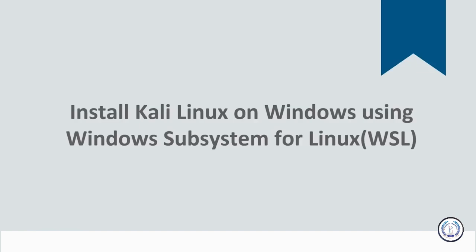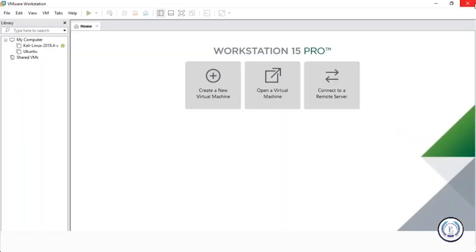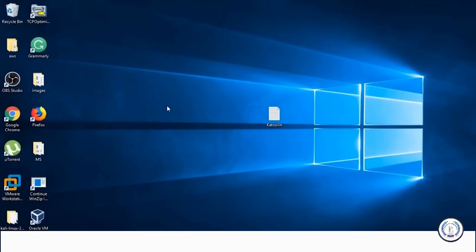So let me get back to my operating system. We won't be needing VMware Workstation anymore. So guys, we'll be using a feature called Windows Subsystem for Linux, which is by default present in all the current versions of Windows 10. This is actually for those who prefer using the Kali Linux command line interface. So make sure to listen to me properly.